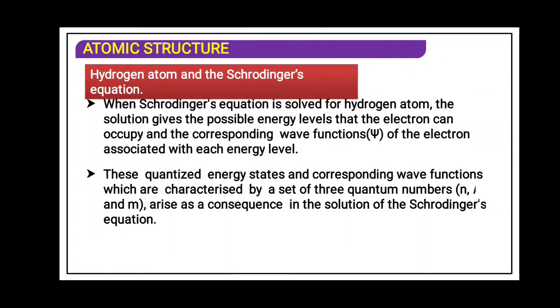So when the Schrodinger equation is solved for the hydrogen atom, we get the possible values of the energy the electron may have along with the corresponding wave function, that is psi.